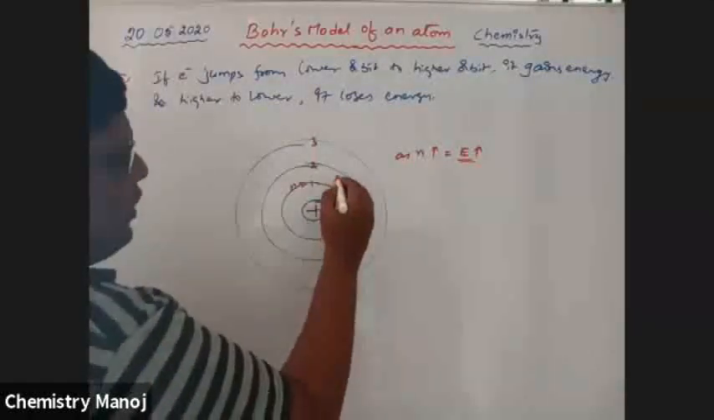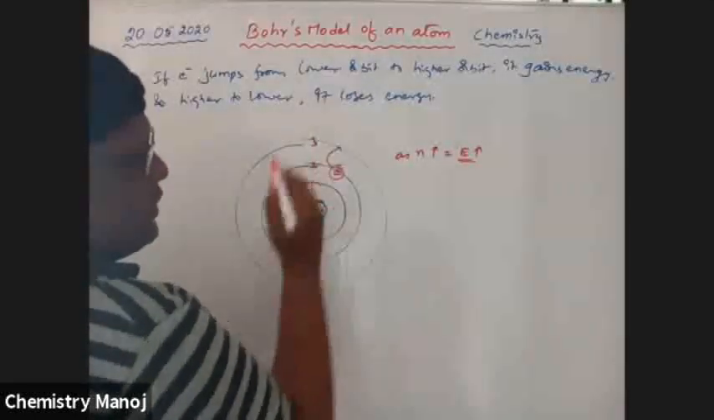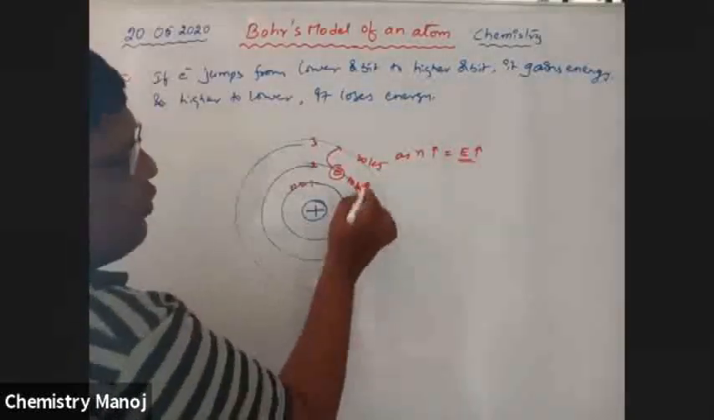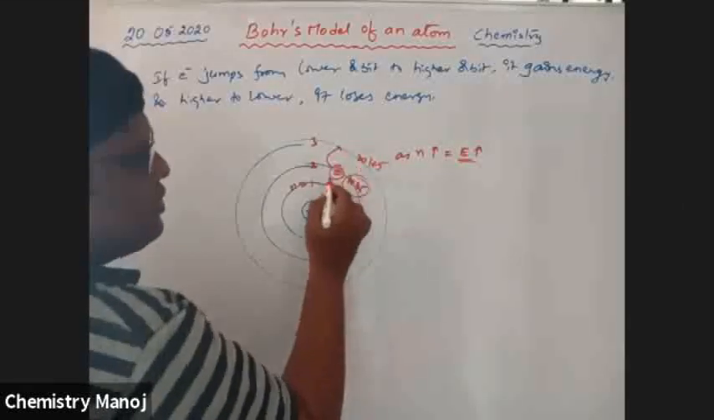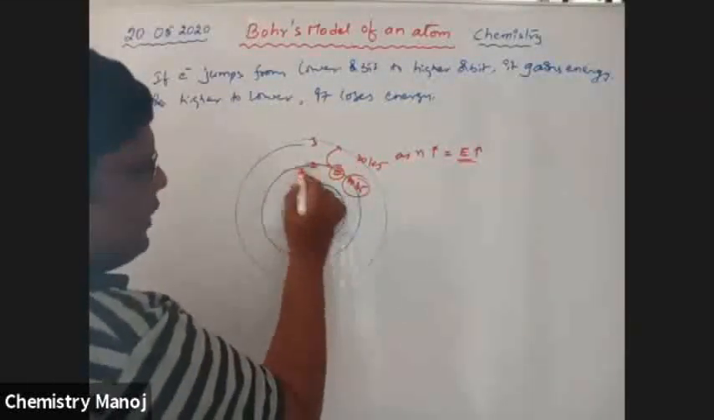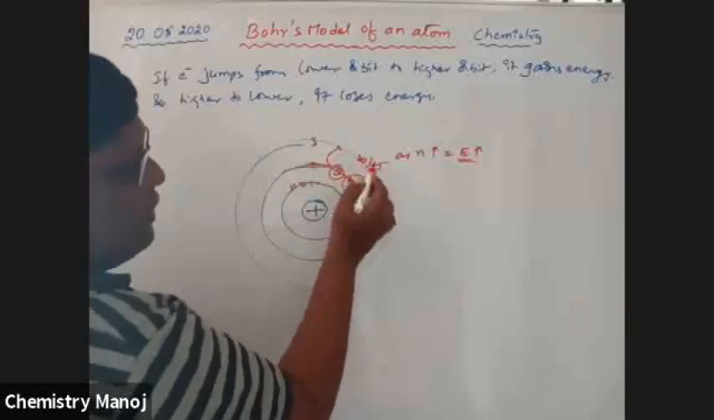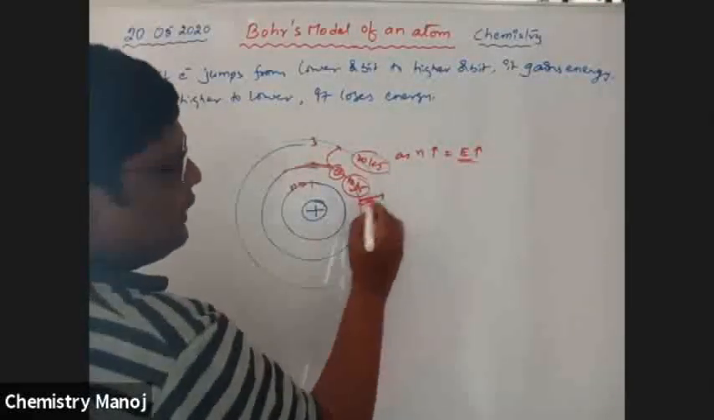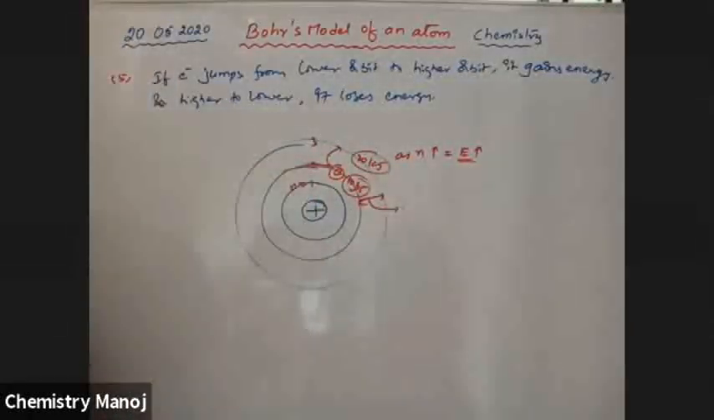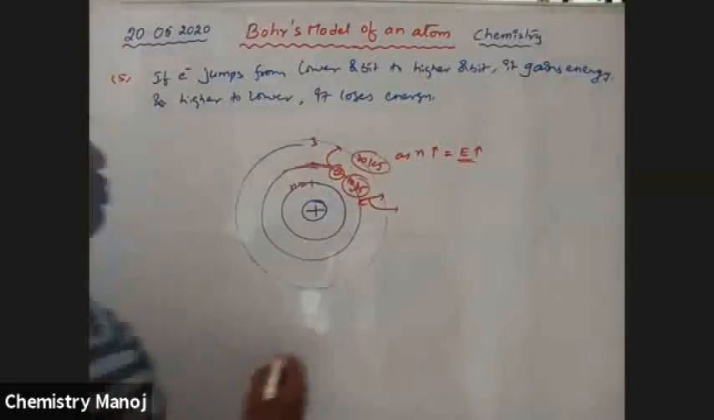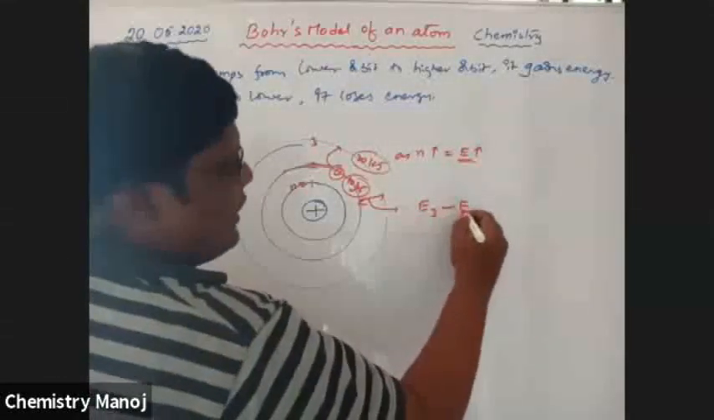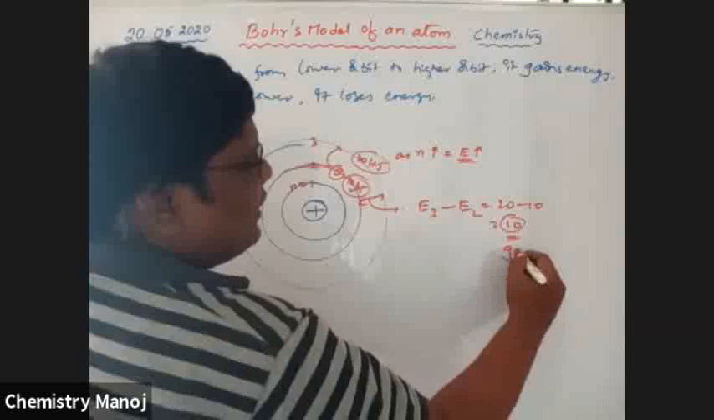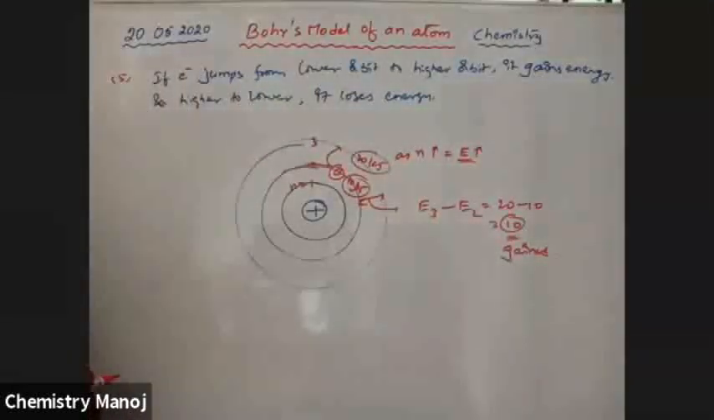When an electron jumps from a lower orbit to a higher orbit, for example, this one has 10 kilojoules of energy and that one has 20 kilojoules. Lower to higher, it gains energy. In the second orbit it has 10, in the third orbit it should be 20. That gain in energy is the difference of those two energies: energy of third orbit minus energy of second orbit, which is 20 minus 10, that is 10. This much value is gained.